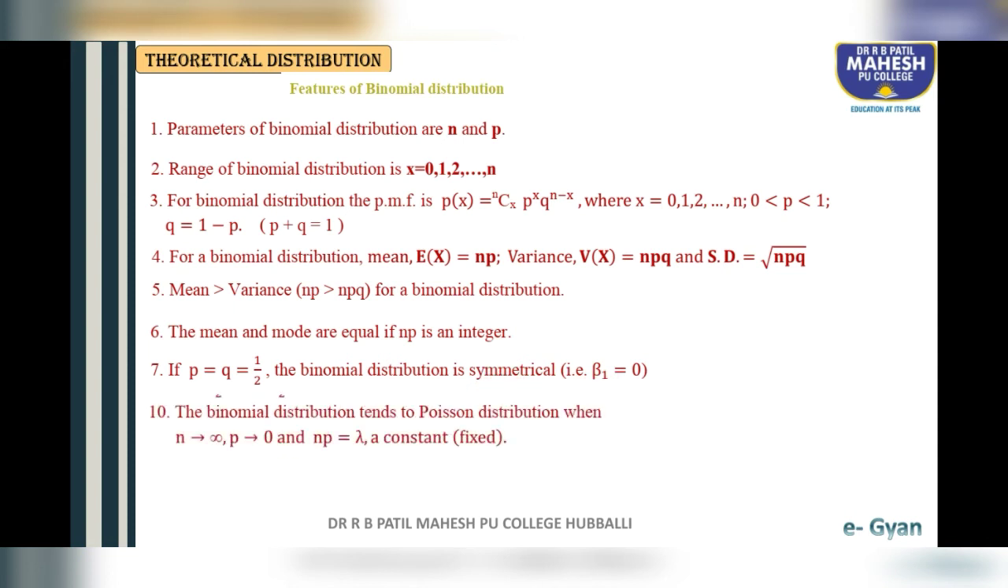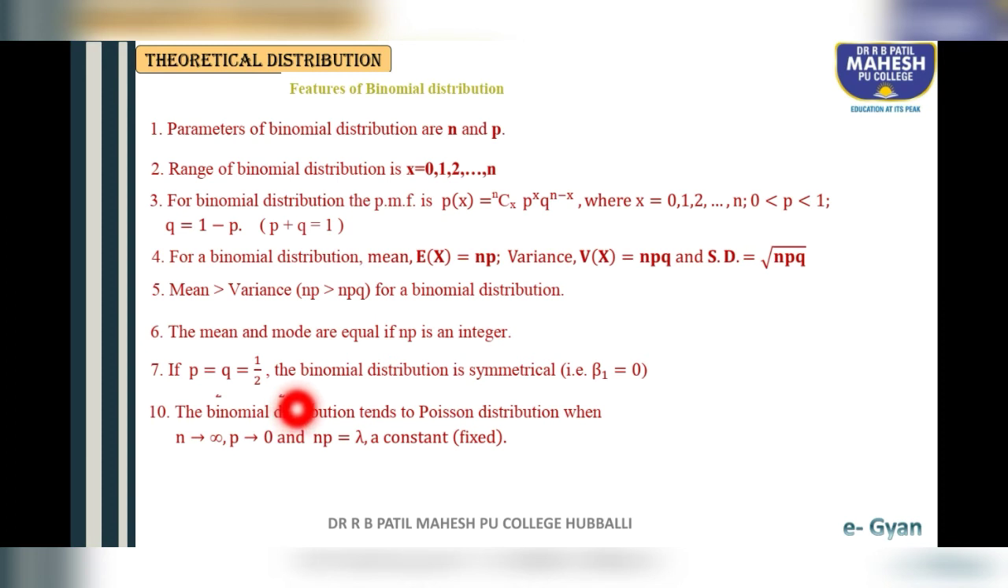One of the important features of binomial distribution is that the binomial distribution tends to Poisson distribution. The conditions are: n tends to infinity, p tends to 0, and np is equal to lambda, that is constant, meaning fixed. Under these conditions, binomial distribution tends to Poisson distribution.